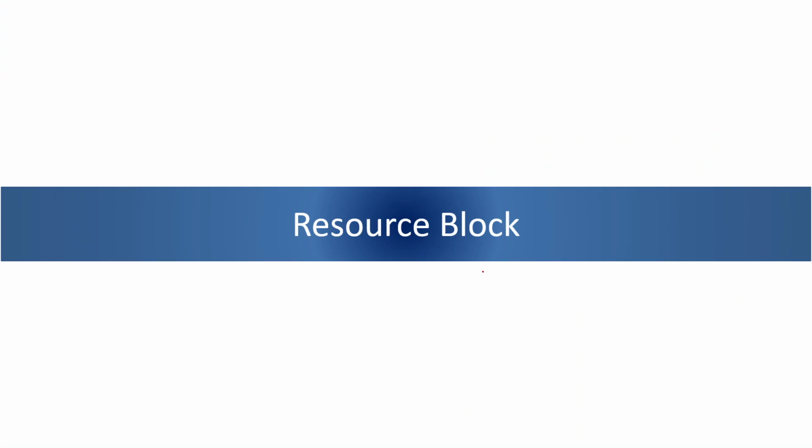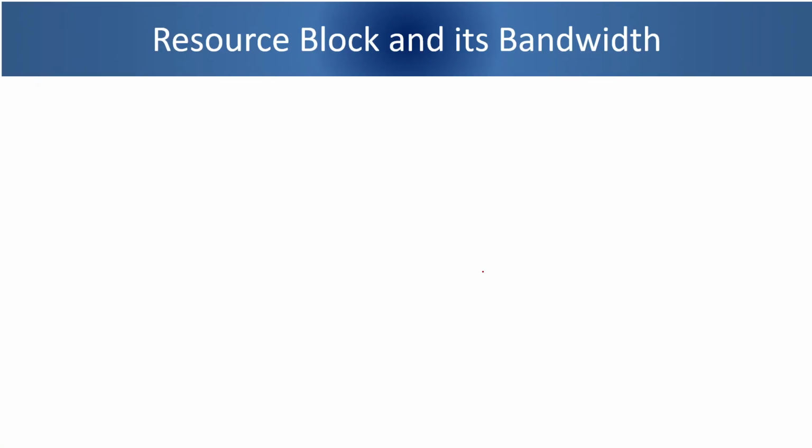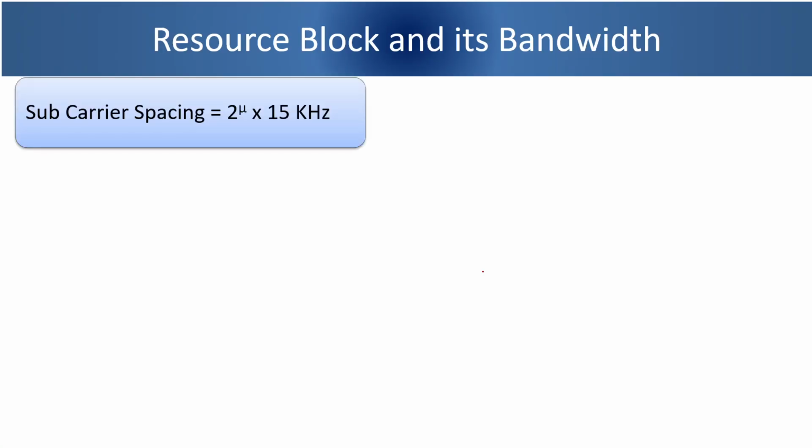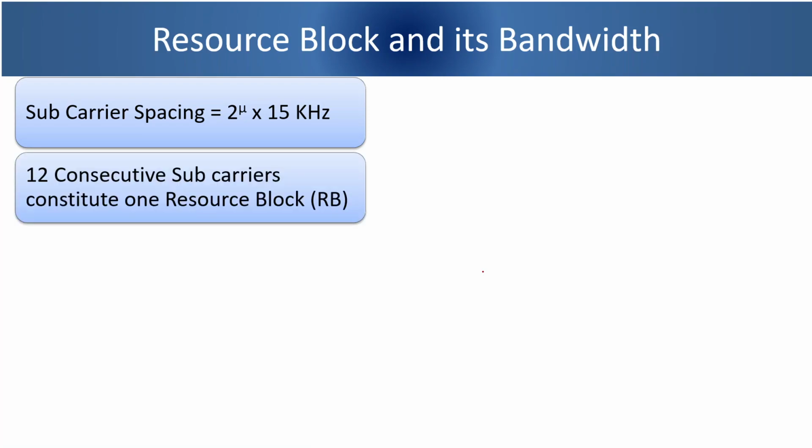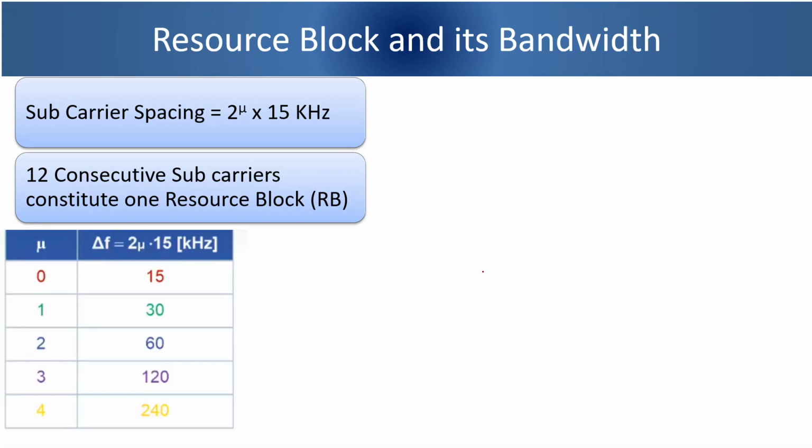Now let us understand the concept of resource block. We have already understood that subcarrier spacing is dependent on the numerology used, and that is 2 to the power mu into 15 kHz. So using this, we had calculated this table that for various numerology, what will be the subcarrier spacing.